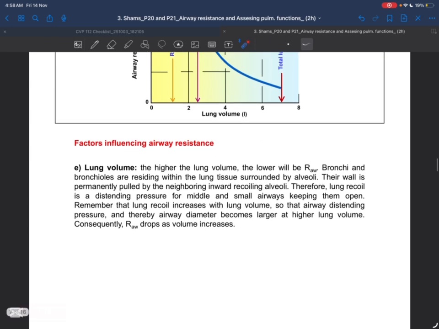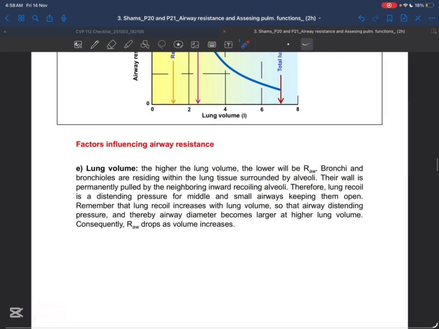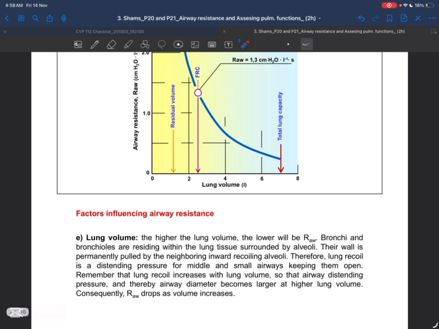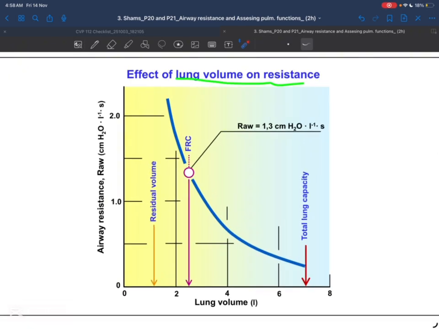Okay, factors influencing the airway resistance, which is the lung volume. The higher the lung volume, the lower the resistance will be. So we have a higher lung volume, the lower the airway resistance will be. Okay, so the bronchi and the bronchioles are embedded within the lung. What does he mean? The curve here shows that low lung volumes means a higher resistance. Okay, just a correction. Low lung volumes means a higher resistance. And higher volumes means lower resistance, because the lung recoils and opens the airways.